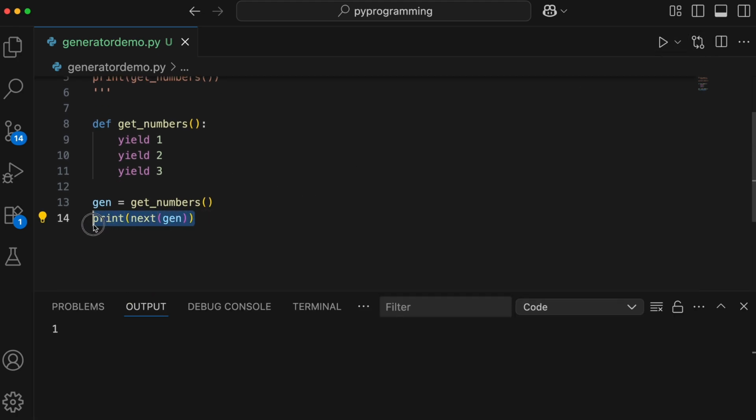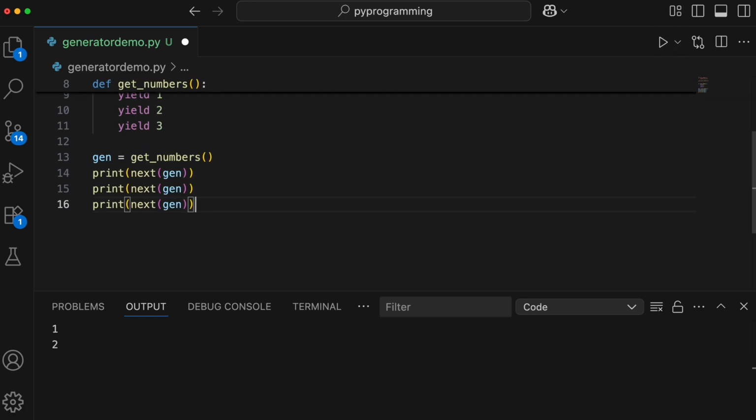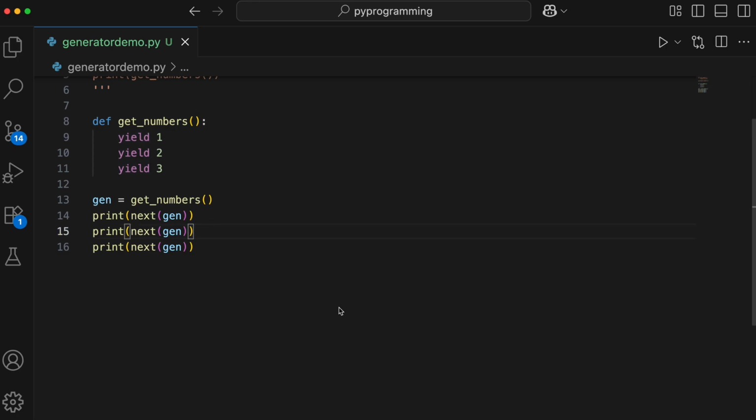If I go ahead and print the next one, it is going to print the next number. And similarly, if I do this, it will return us the third number. So basically the function is pausing at every yield and it is resuming where it left off the next time. Now let's do one more example, and this time we will use a loop with a generator.